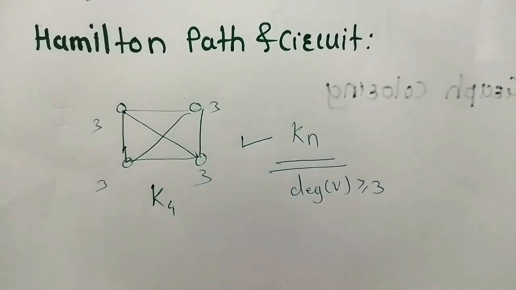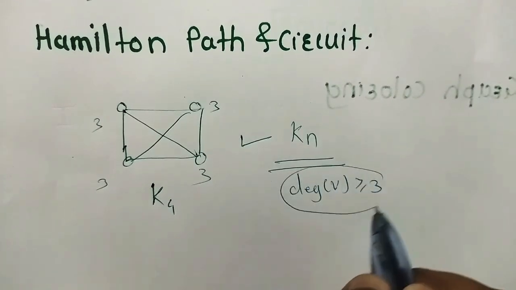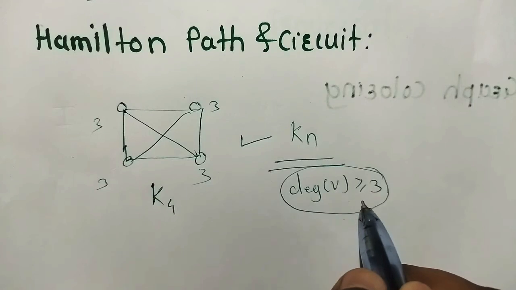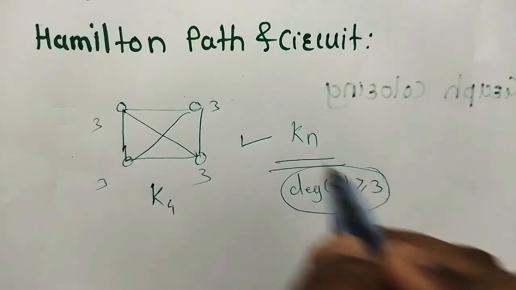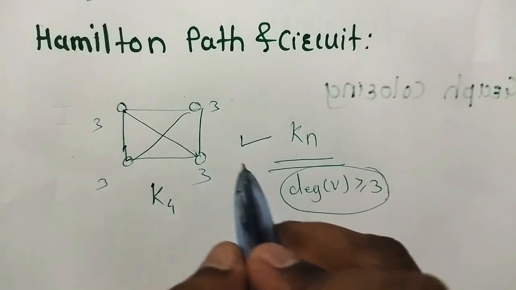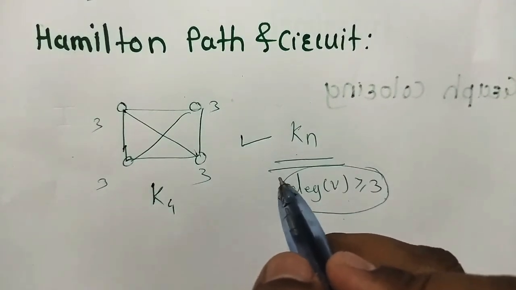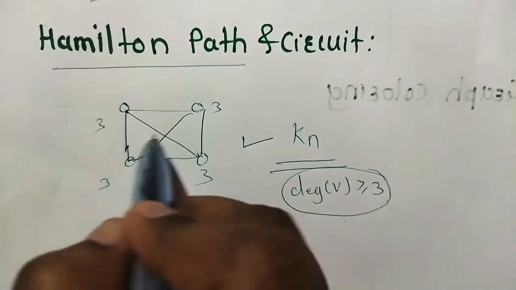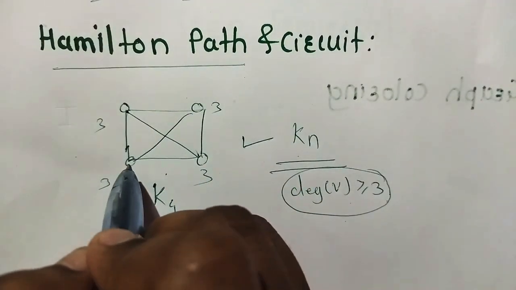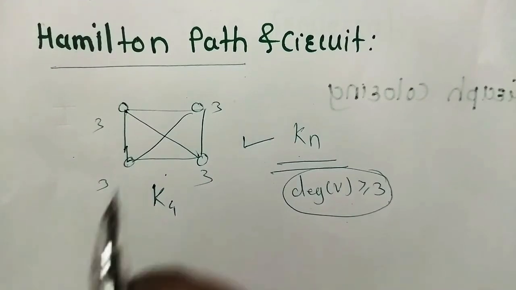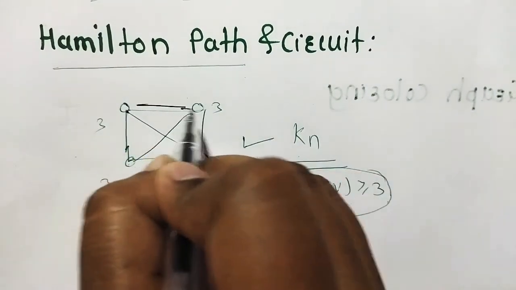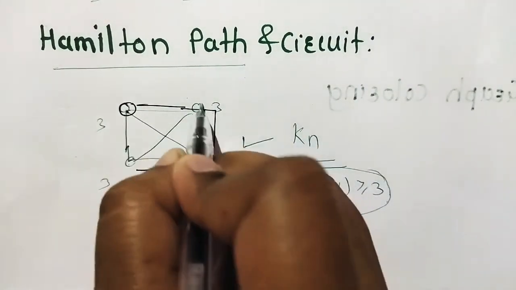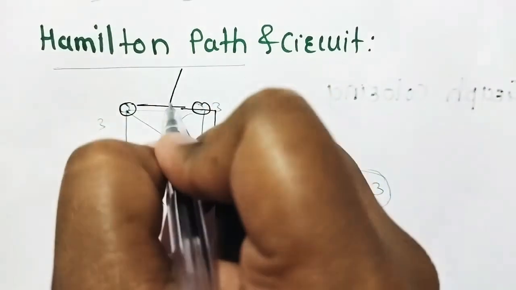The main point to identify whether it contains a Hamilton circuit or not is that the degree of each vertex should be greater than or equal to 3. So complete graphs always contain a Hamilton circuit. Now a Hamilton path means a simple path in G that passes through every vertex exactly once. For a given graph, this is a path which contains each vertex exactly once. This is called a path.